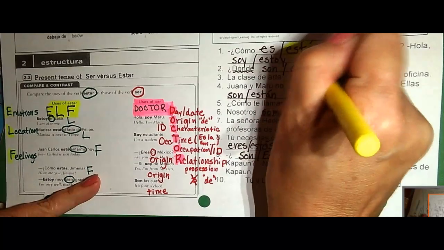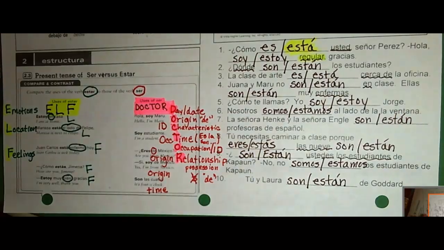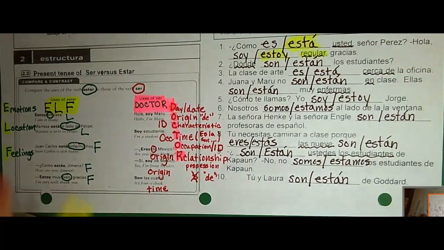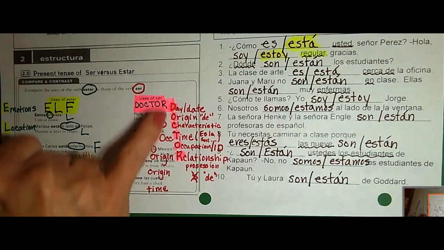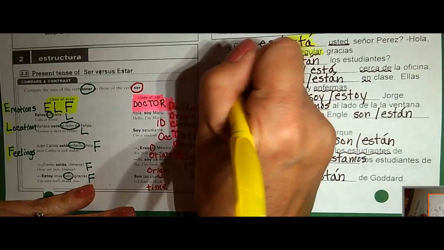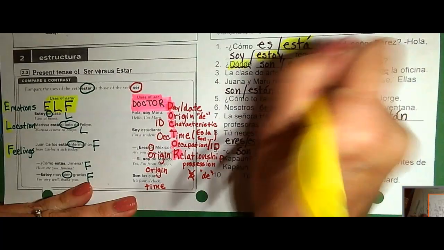Well, our key word here is regular. Regular is okay. That's a feeling. So we're going to use estoy, the F of elf. Número 2. ¿Dónde son or dónde están los estudiantes? So we're asking, where are the students? Okay, so is this asking a question from doctor or a question from elf? Where are the students? We see immediately that it is a location. Where are they, right? So we need están.